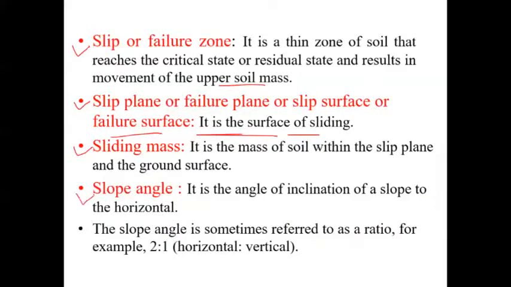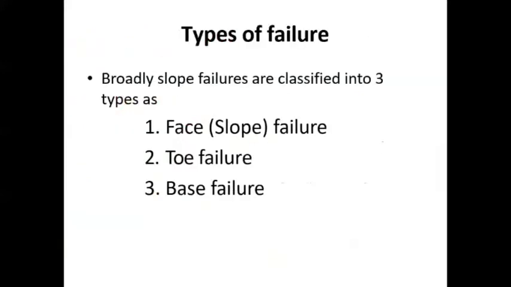Slope angle is the angle of inclination of a slope to the horizontal. For example, 2 is to 1, horizontal to vertical, that we have to specify. It is normally given in terms of degrees, or in terms of slope. So we can get the particular angle at which the slope is inclined with respect to the horizontal. These are some of the elements to be considered.